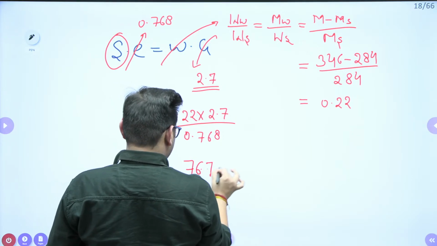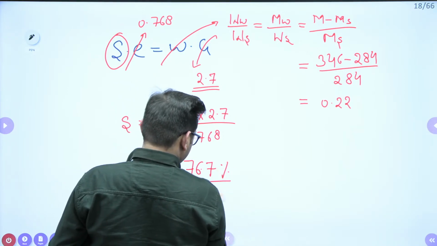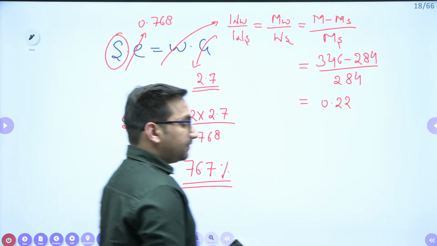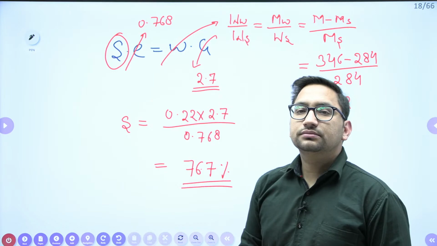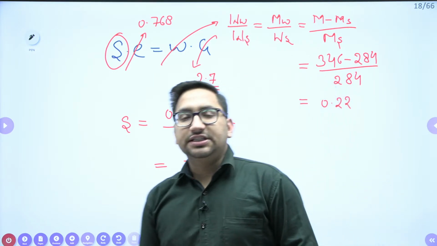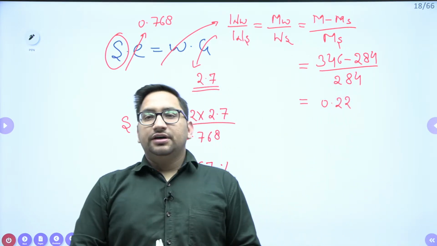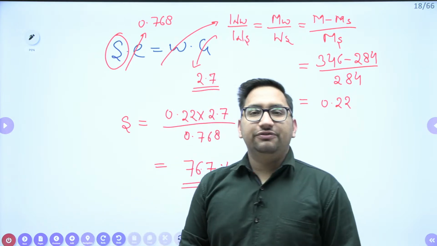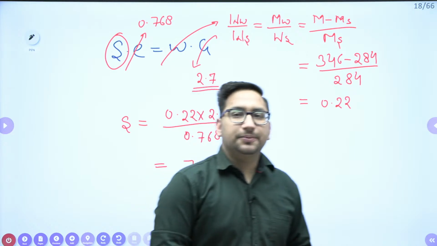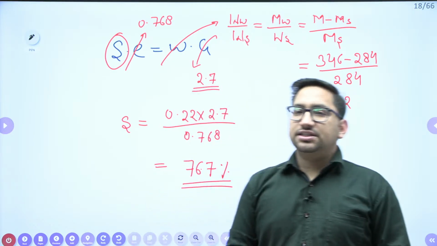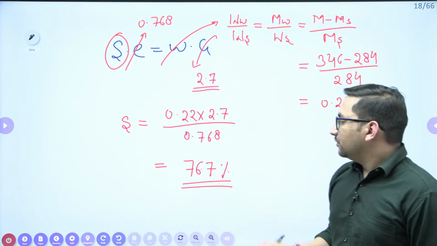That is your 76.7%. 76.7%, right? Rajat, for that you have to qualify the GATE, right? And to qualify the GATE, you have to focus on the class. Clear? That is the easiest way. Okay?